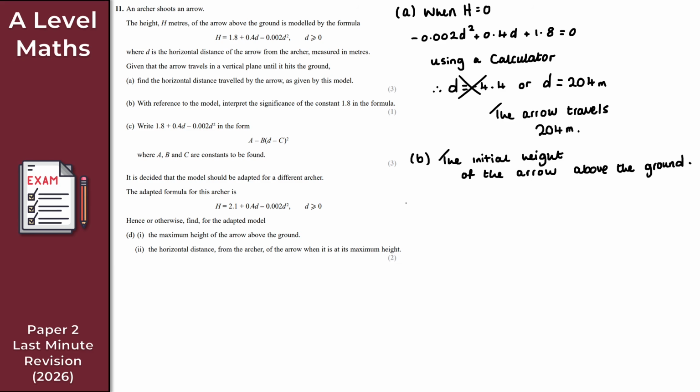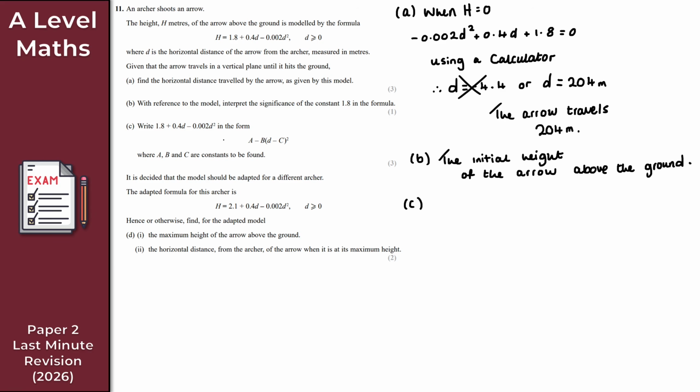Now for part C then, we want to write this here in this form here where A, B, and C are constants to be found. Now that might look a little bit spooky, but it is just basically completing the square, from GCSE maths essentially, right? But it's more difficult because d squared here isn't just 1. I've got minus 0.002 d squared. So that is a problem, and we do need to deal with that.